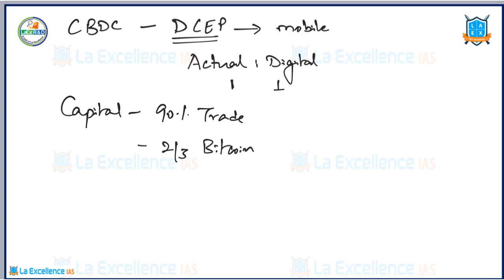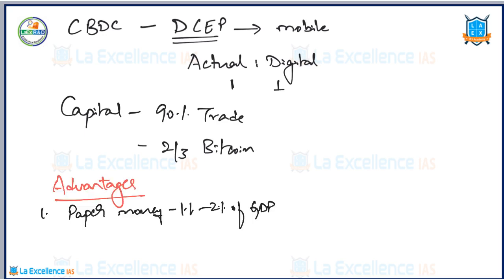What are the advantages of China having introduced the DCEP? First of all, whenever paper currency was used, 1 to 2% of GDP was getting wasted because of its high handling charges. Then second thing, it could be a powerful antidote for tax evasion, money laundering and terror financing. How does it do that? See, I already told you, bitcoins can be misused. But if the central government is coming in between, if the process is happening through the government, then in such a case, extra tax revenues will come into the government rather than tax evasion.